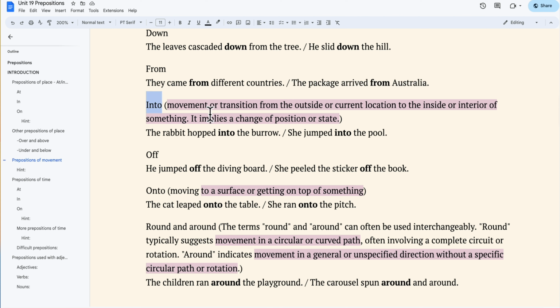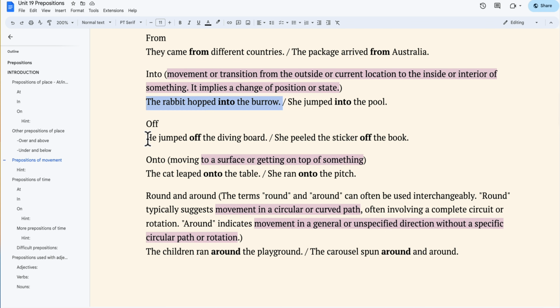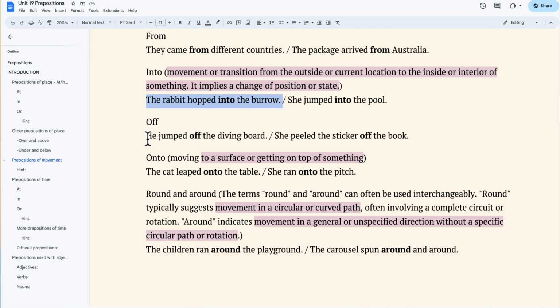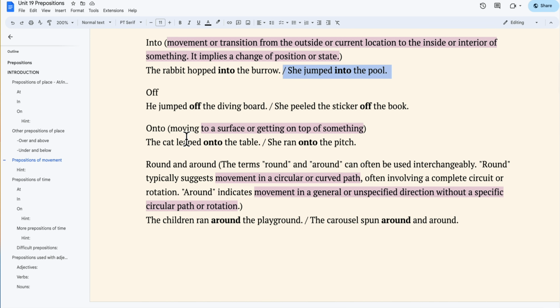The preposition into is used to indicate movement or transition from the outside or current location to the inside or interior of something. It implies a change of position or state. For example, we can say, the rabbit hopped into the burrow, to convey the action of the rabbit moving from outside the burrow to inside it. Similarly, she jumped into the pool suggests the person leaping from a location outside the pool and entering the water. The preposition into emphasizes the direction of movement towards the interior of an object or space.